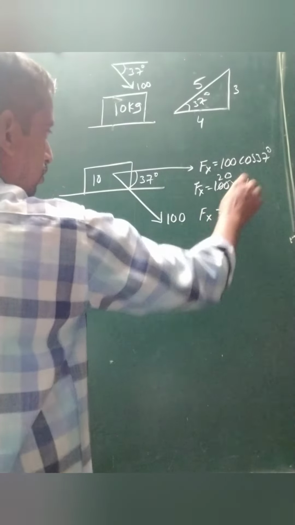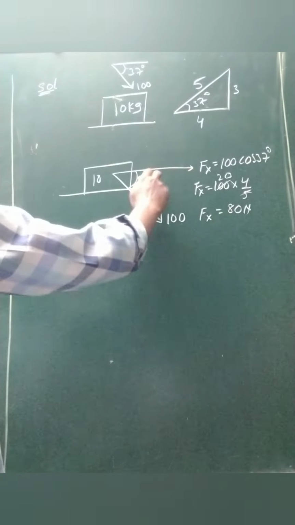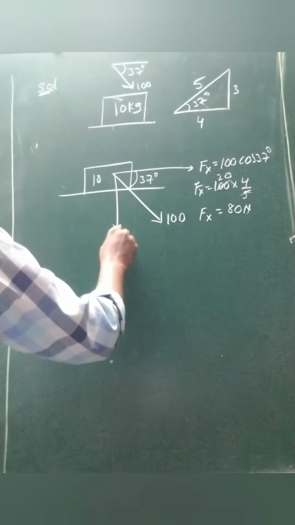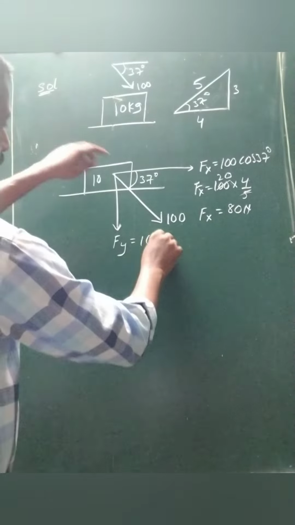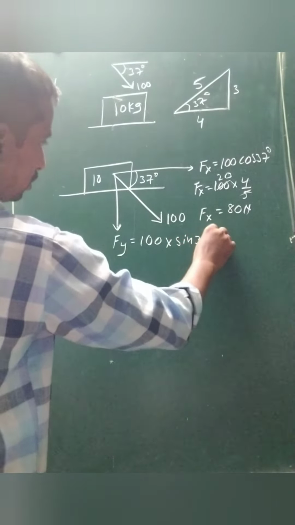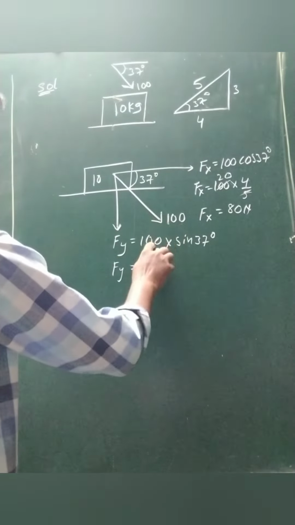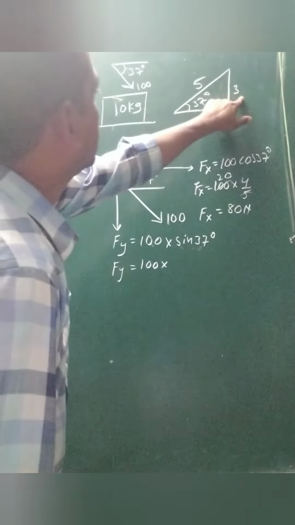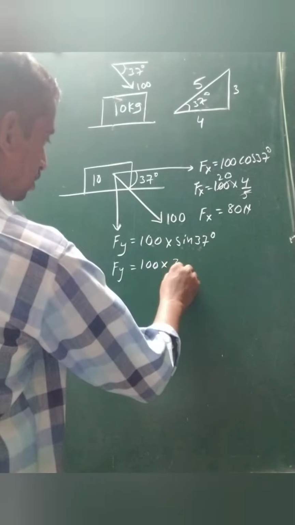So F of x equal to 80 newtons. Similarly, a vertical component you can take. F of y equal to force 100 into sine 37, which means 3 by 5. So again 20 times is cancelled.